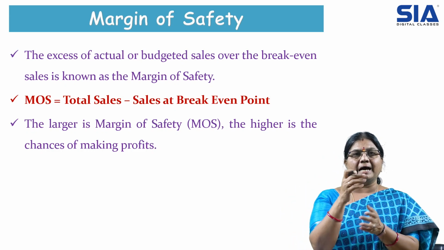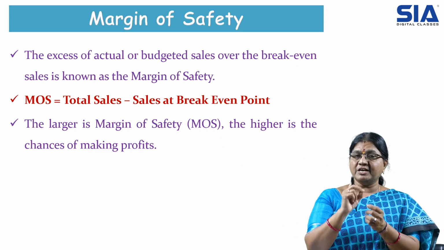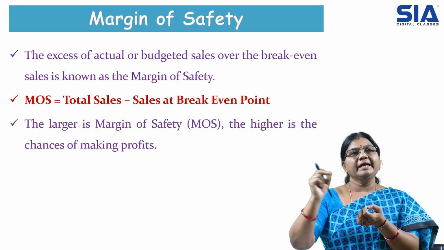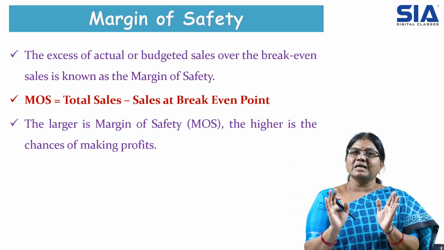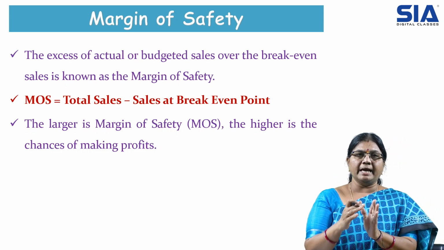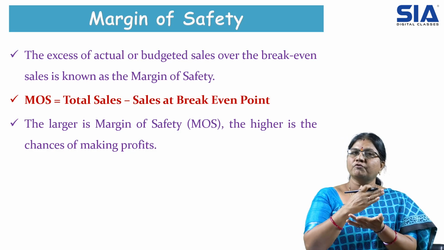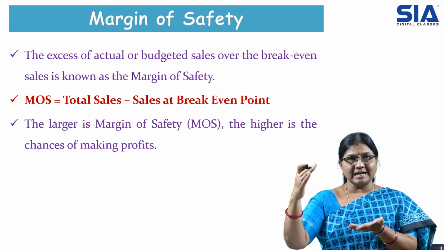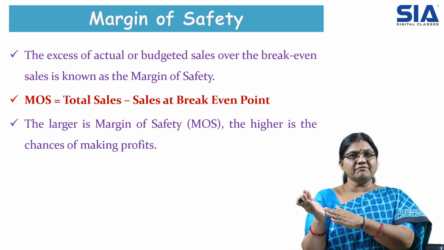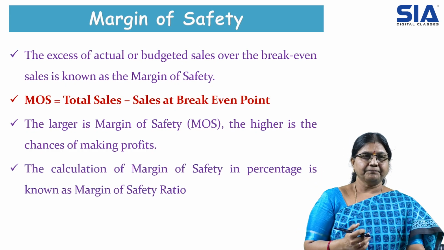The difference between the actual sales and sales at the break even point. So this gap, or this deviation from the break even point to the actual sales point, is known as margin of safety. So margin of safety is nothing but the profit we are going to earn. I mean to say, when we cross the break even point, our profit starts. So from that point till whatever the sales has taken place, that is our margin of safety. So the larger the margin of safety, the higher will be the profits. So this we have to understand.